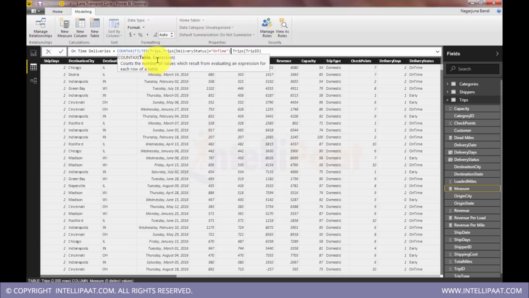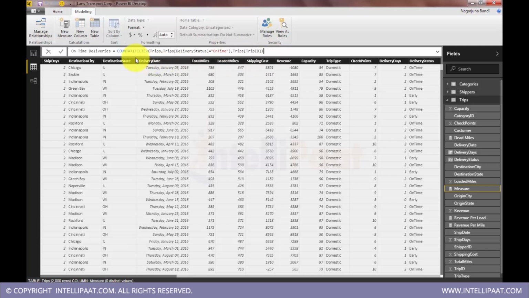Delivery status on time would be my filter expression. So filter rows in this table whose delivery status is on time. Now, whatever is returned from this function, based on that, count the values with COUNTA. So count values based on the expression in the first part.